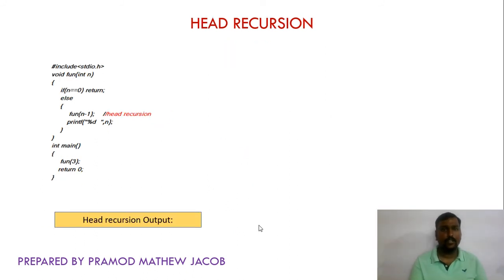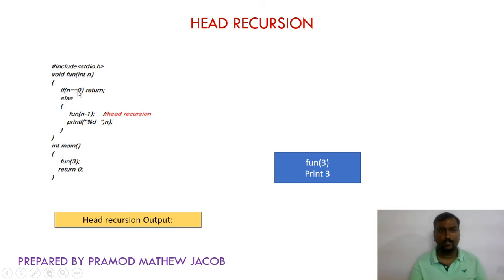First, let's see the case study of head recursion. The program execution begins from the main function. In the main function we are calling fun of 3. If 3 equal to 0, return; 3 is not equal to 0, so it will go to the else statement.